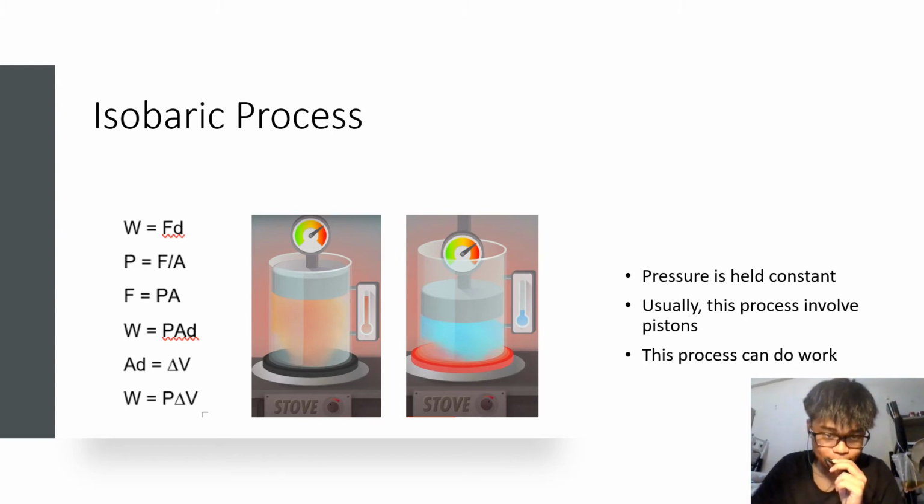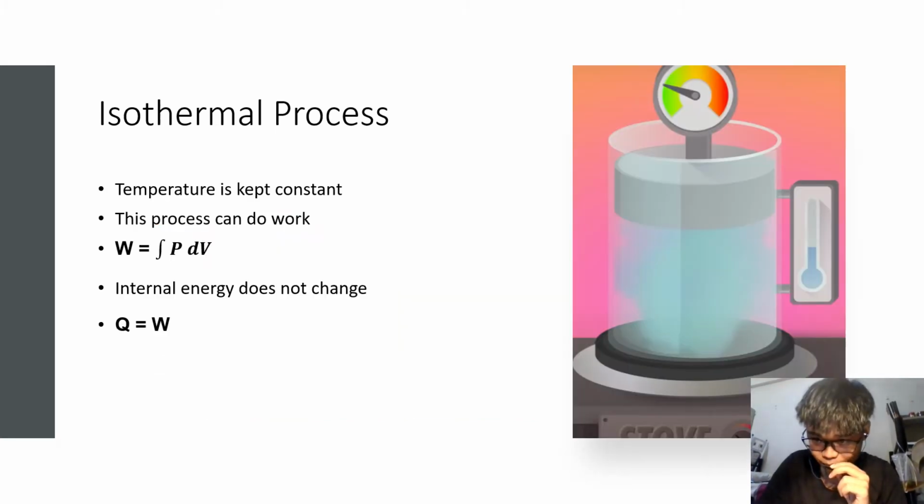So you can see that the formula for work equals force times distance, and we know that pressure equals force divided by surface area, so we can write force equals pressure times area. So now we get work done equals pressure times area times distance. And distance times area is also the same as change of volume. So we can conclude that work equals pressure times change of volume. So that's why in the isobaric process, the system can do work.